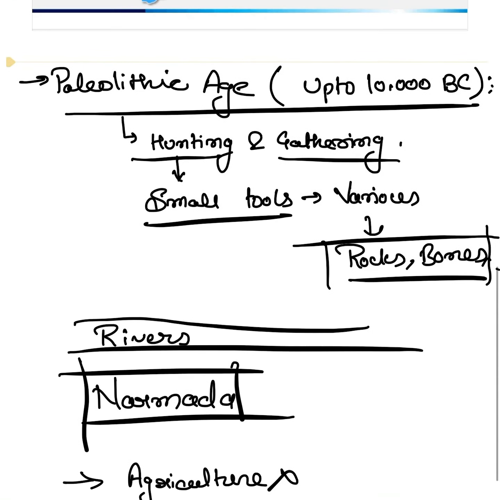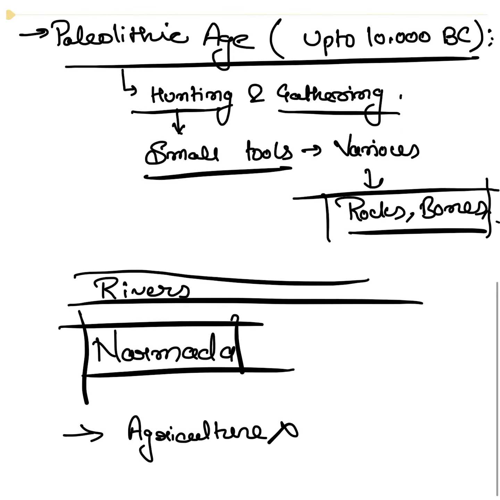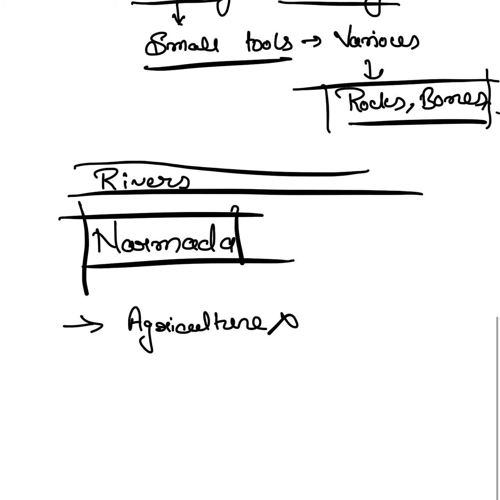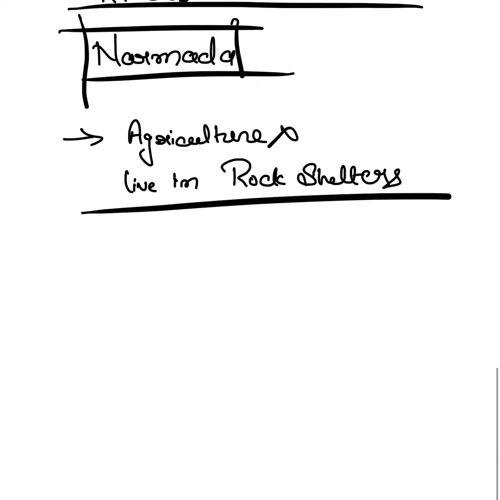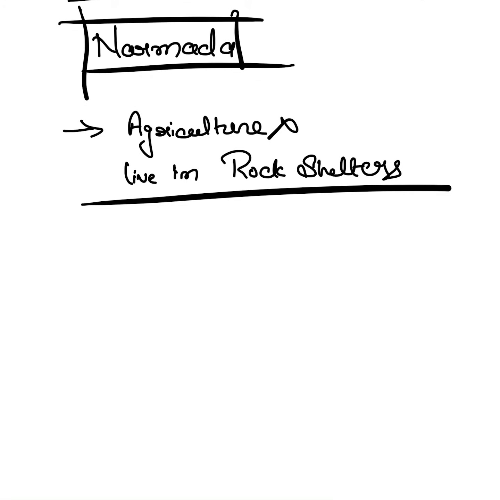The important aspect of Paleolithic people is that they are hunters and gatherers. They live in caves and rock shelters. Rock shelters are their home. So whenever you find a site of Paleolithic, it must be a cave where people would have settled for a particular period, or people have carved out.